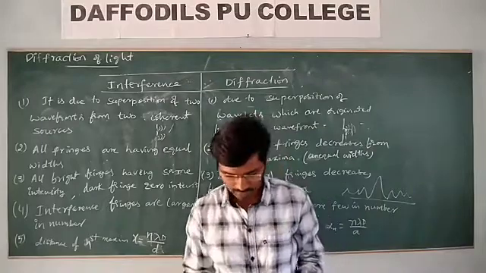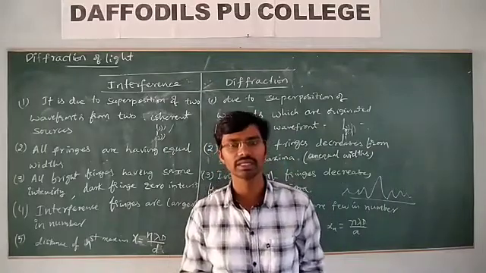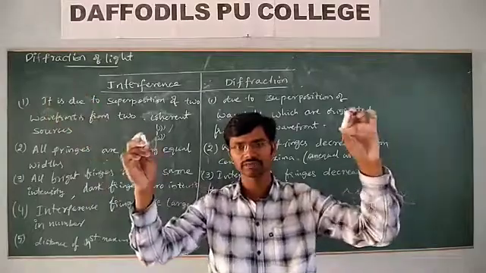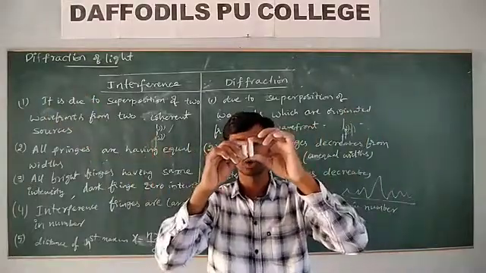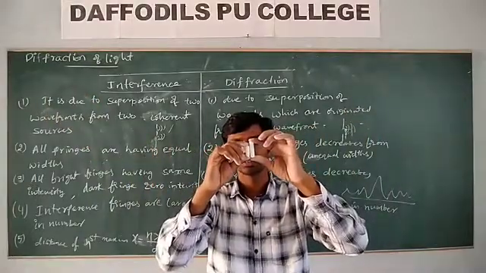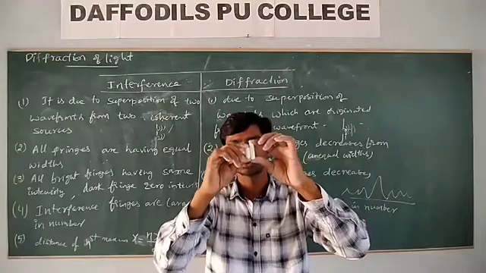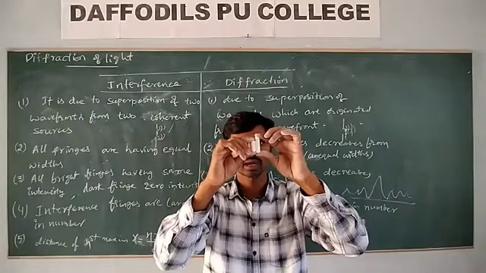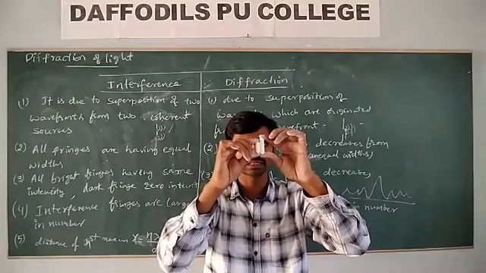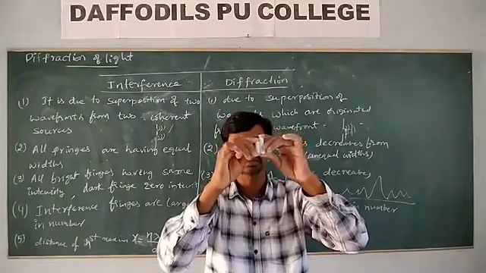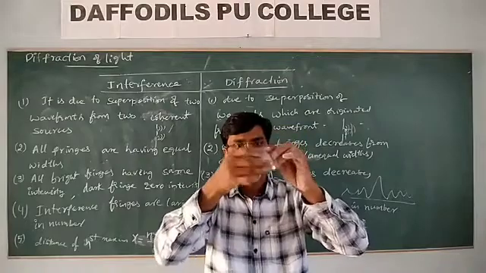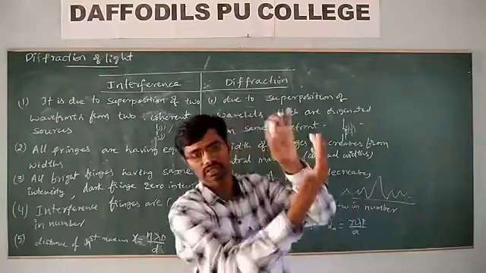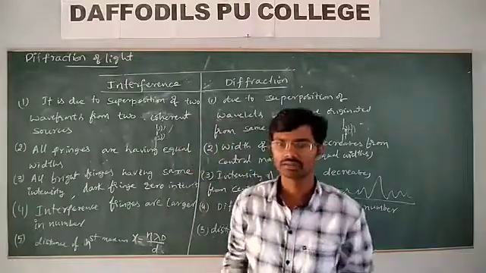You can observe diffraction by using two blades with very sharp edges, brought very close to each other, forming a very narrow slit. When you make light incident on them, you can observe diffraction bands on the screen.